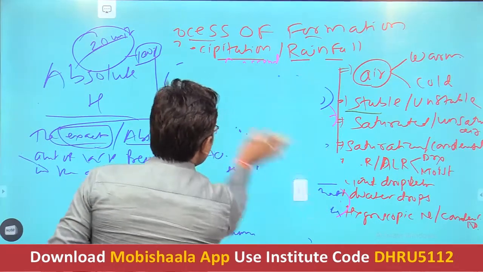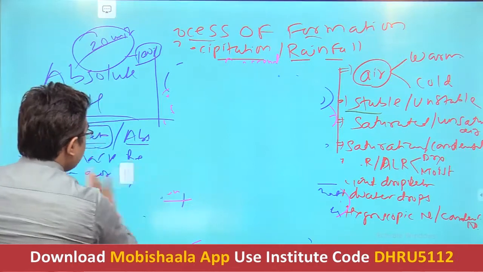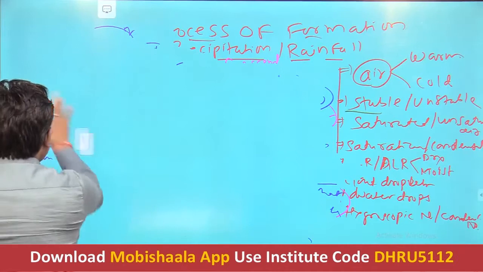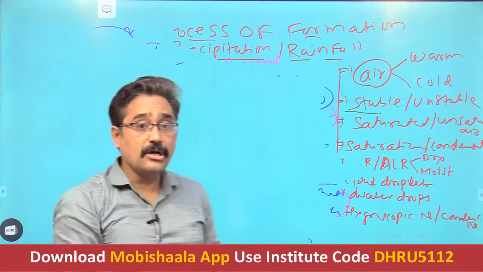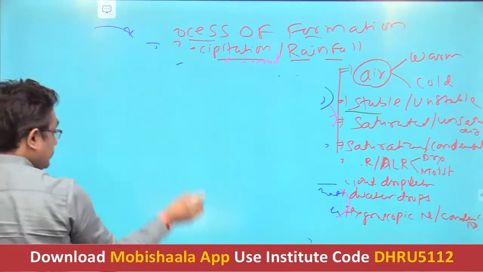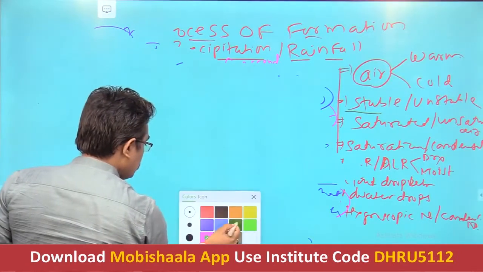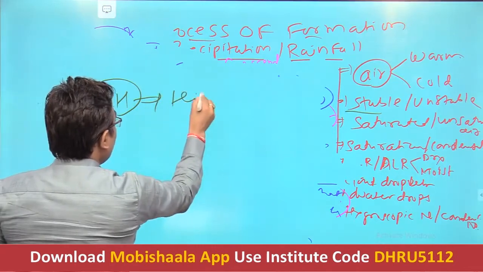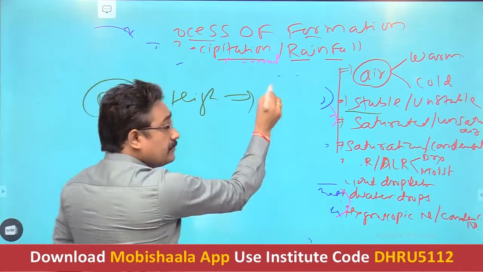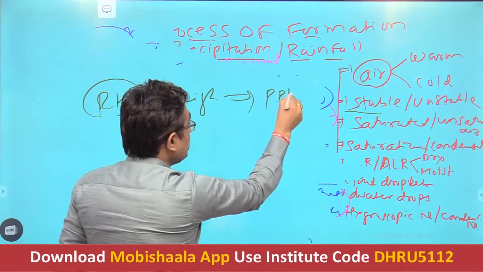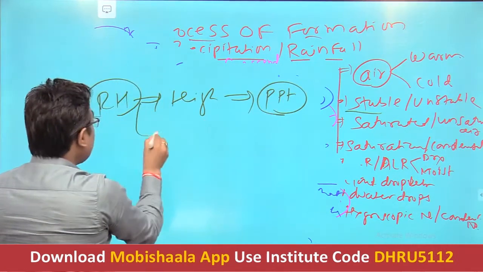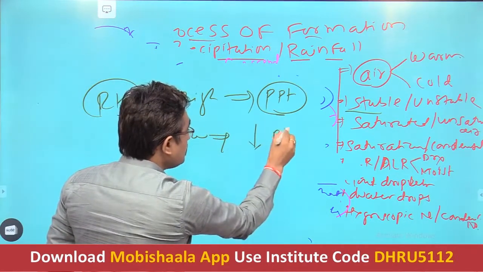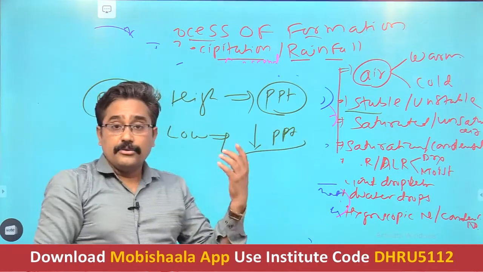Then what is the significance of this relative humidity? Why are we going to study it? Relative humidity is very important in relation to rainfall or precipitation. How come? If the relative humidity is high, that means there are maximum chances of precipitation or rainfall, and if the relative humidity is low, that means there are little chances of precipitation, means the rainfall will not be to that extent.